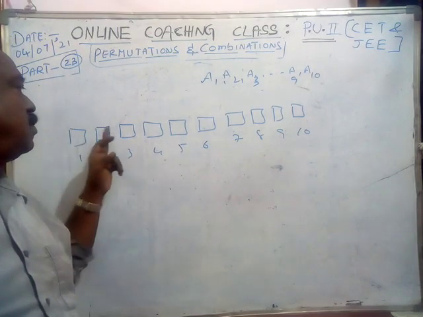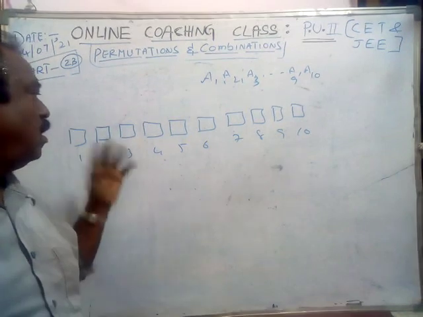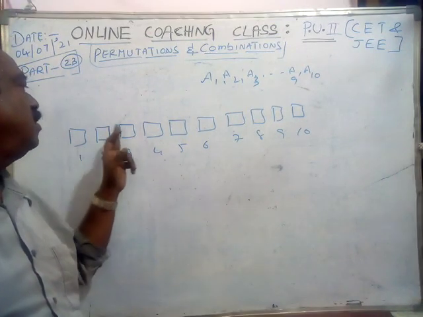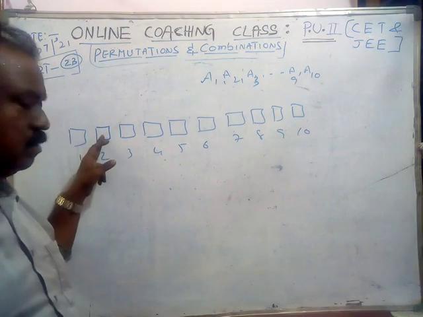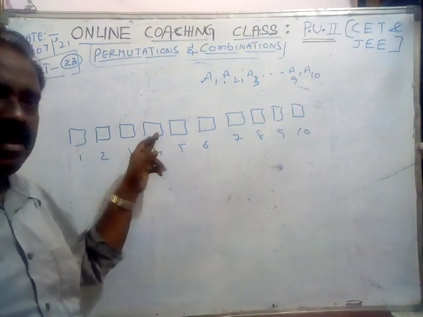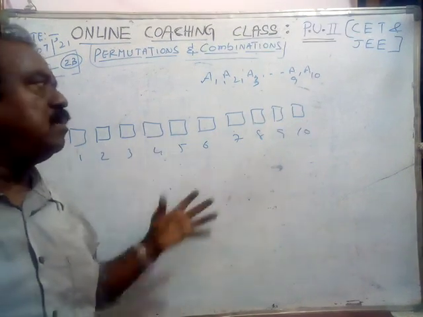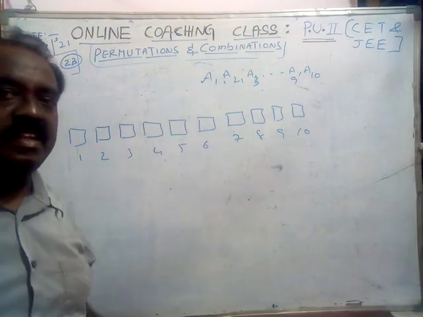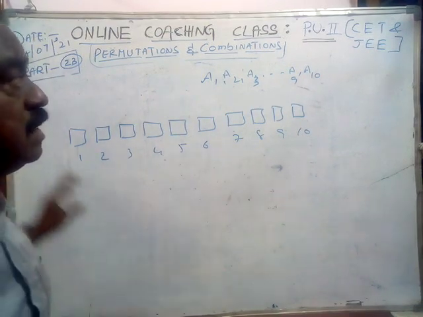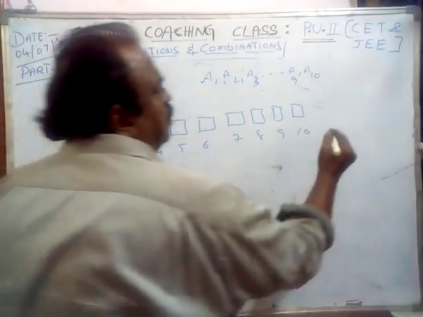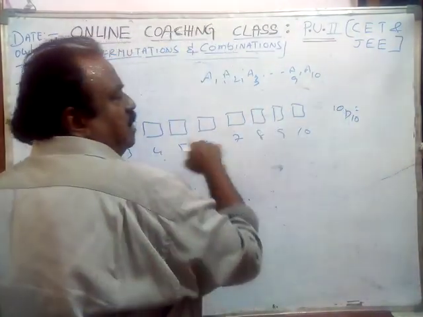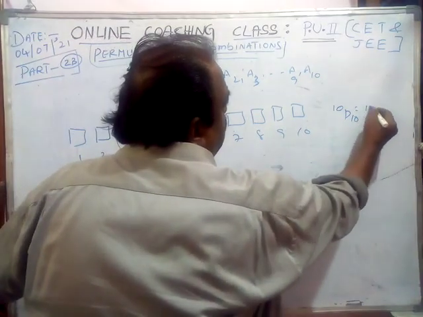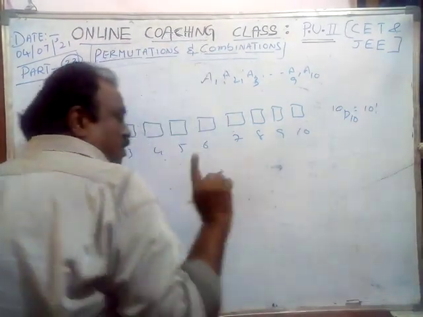Maybe A1, A2, A3 in serial order, or reverse order A10, A9, A8, A7, or A1, A10, or A8, A9, like that. Whatever they wish, they will take the seat. That is very simple: it is 10P10, 10 things and 10 boxes, which means 10 factorial.